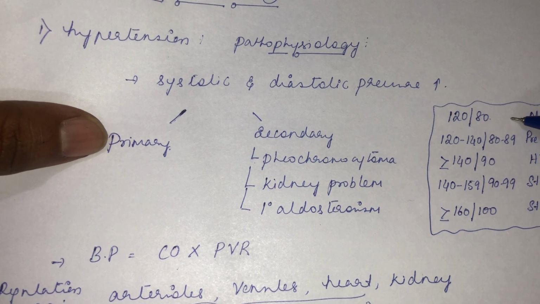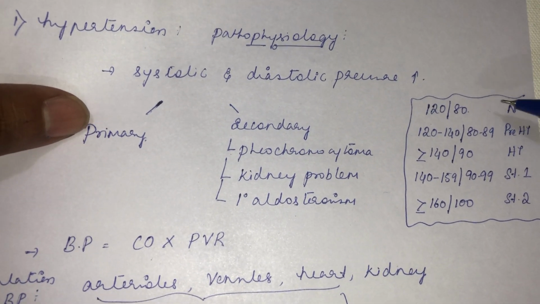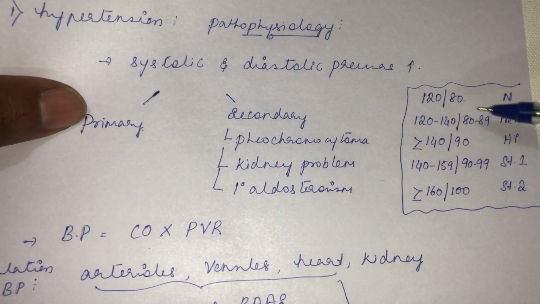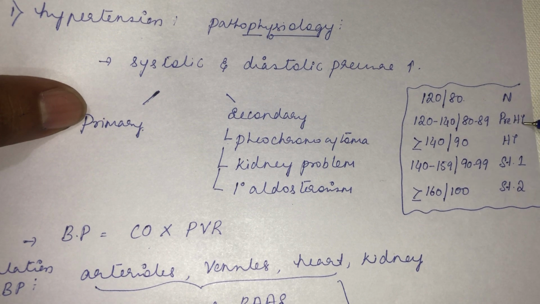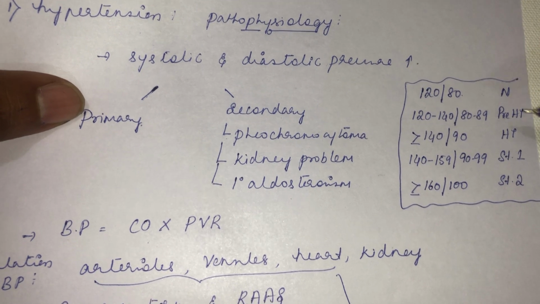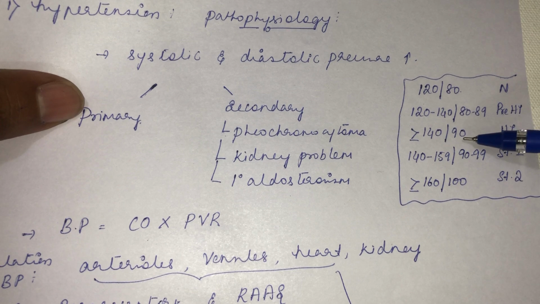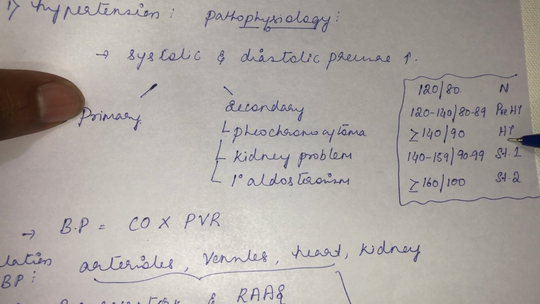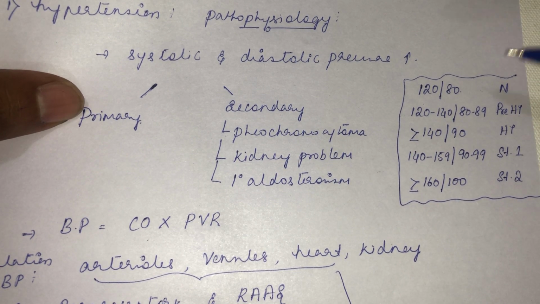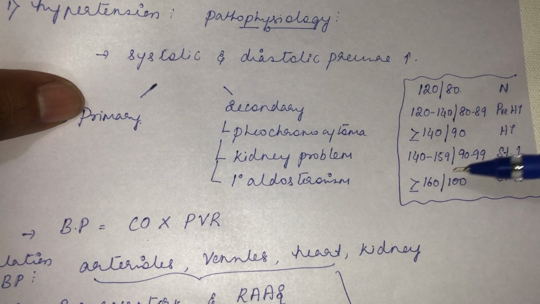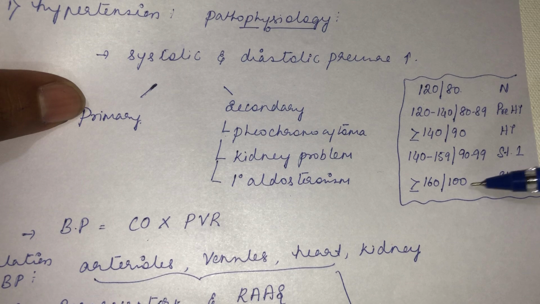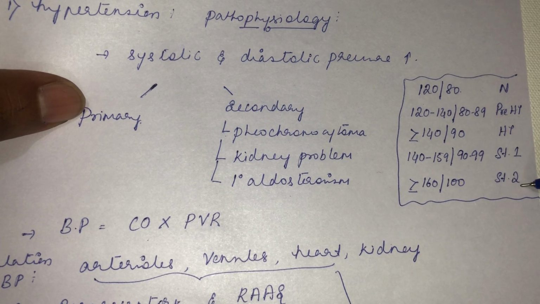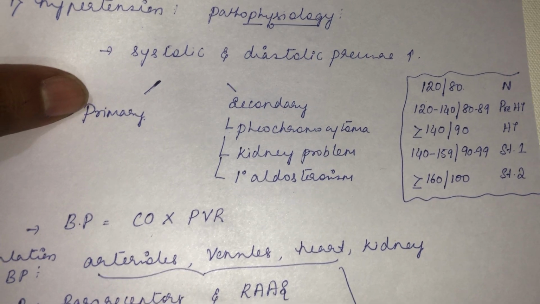So normal blood pressure is 120 by 80. If it goes around 120 to 140, 80 to 89, it's a pre-hypertension state. Then if it is more than or equal to 140 or more than or equal to 90, you call that patient a hypertensive patient. 140 to 159, 90 to 99 is stage 1 hypertension. More than or equal to 160 or more than 100 diastolic pressure is stage 2 hypertension. So it is classified by these readings.